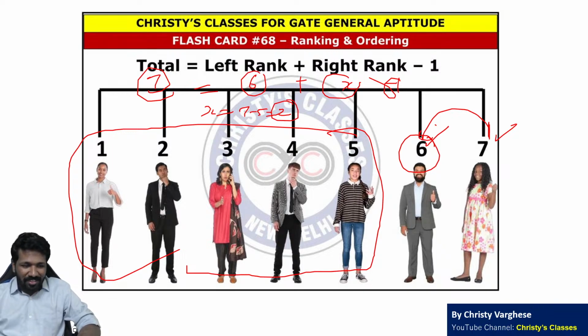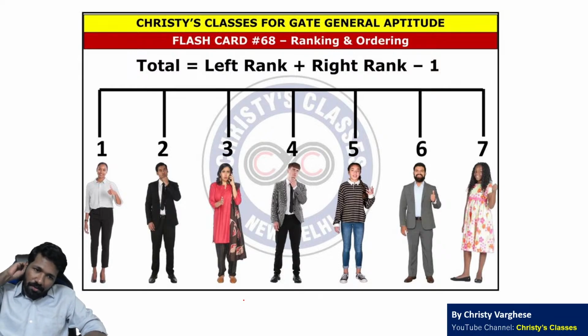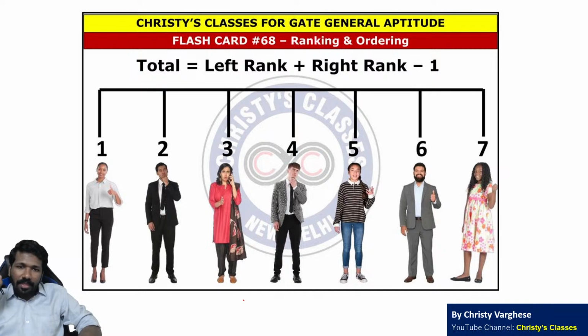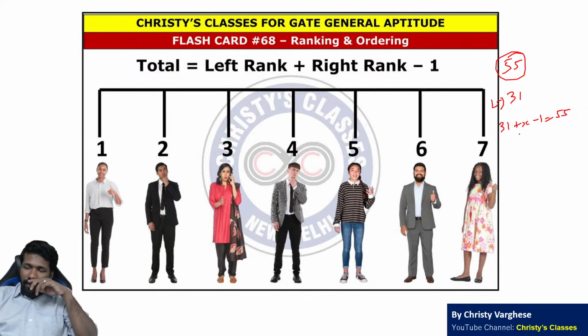I know that this example looks so trivial because 7 people है तो you can imagine it easily. You can manually count it from the right also. But for higher numbers, like if there are 55 people in a queue, a person standing 31st from the left, what is his right rank? 31 plus x minus 1 is equal to 55. ऐसा use करके easily find कर सकता है.